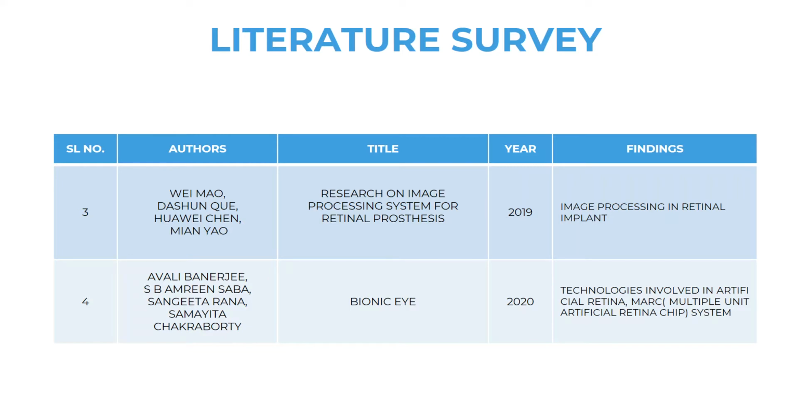The next one is Bionic Eye, published in the year 2020. The authors have explained the technologies involved in the artificial retina, and they have also explained a system and how it works to provide artificial vision. That system is known as the MARC system, multiple unit artificial retina chip system.